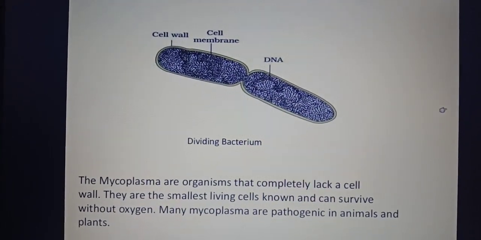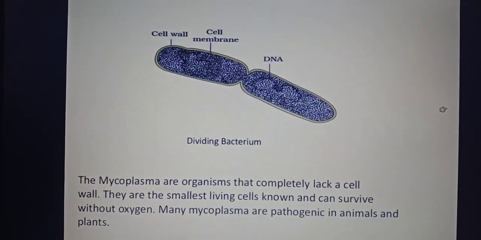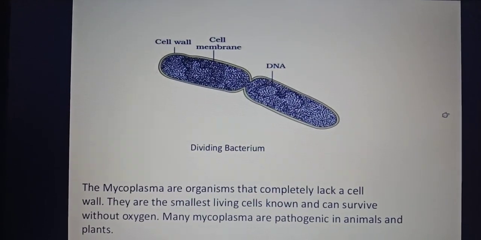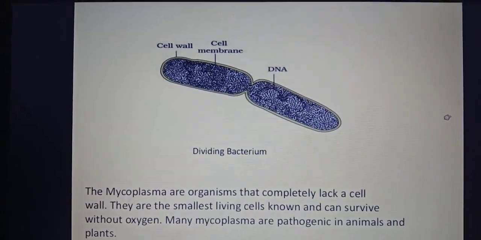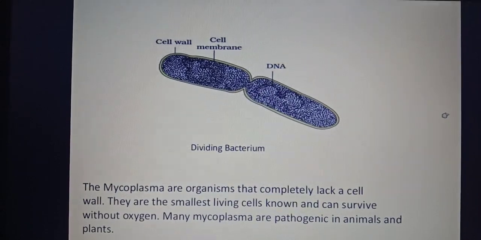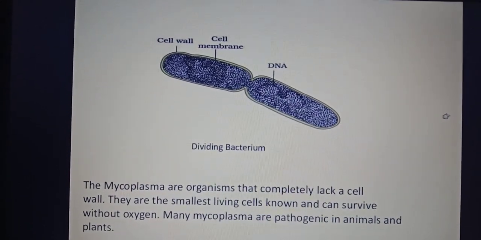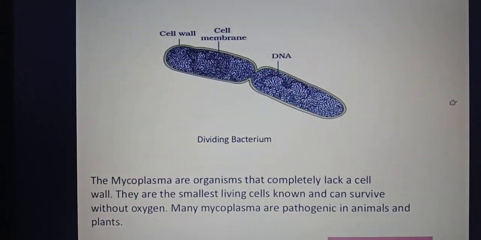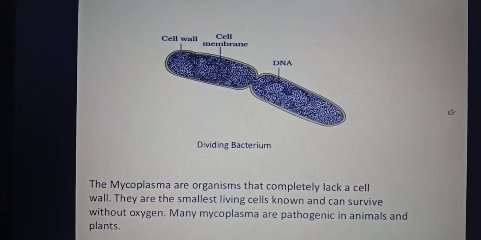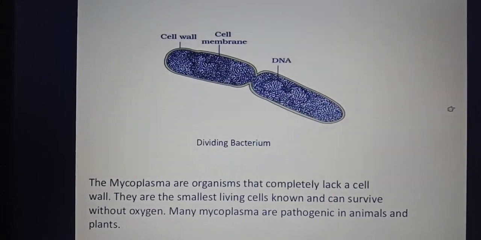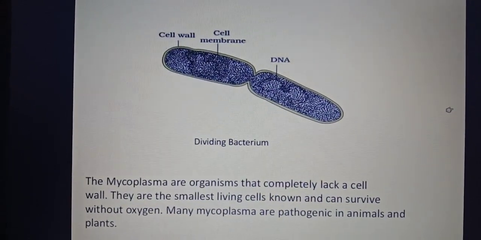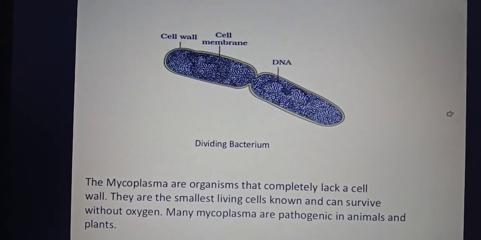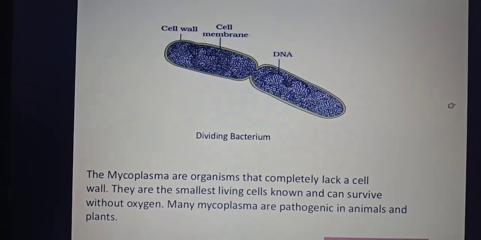They are also unicellular and they can survive without oxygen, meaning they are totally anaerobic in nature. And most of the mycoplasma are pathogenic, that is, they cause diseases in animals and plants. Okay, so under kingdom Monera, firstly it is divided into two parts, archaebacteria and eubacteria, if we talk about bacteria. And apart from bacteria, there are other organisms which are included in the kingdom Monera, and those are known as mycoplasma. Understood?